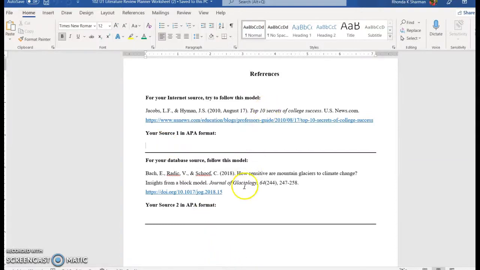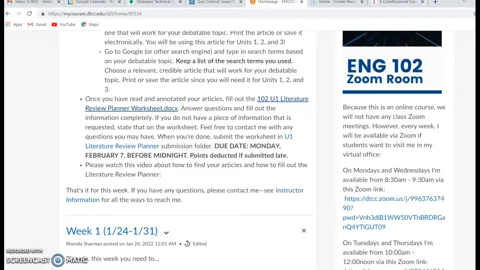All right, and when you're done filling out the document and saving it, there is a link here for you to submit it. Again, note the due date.